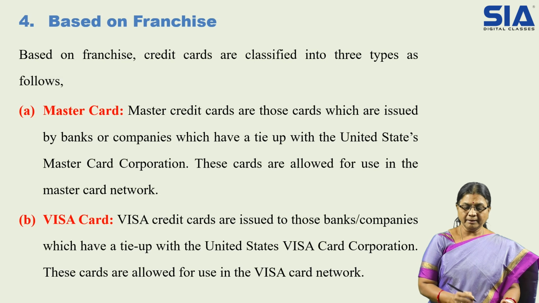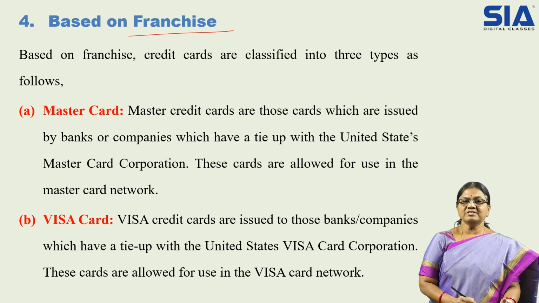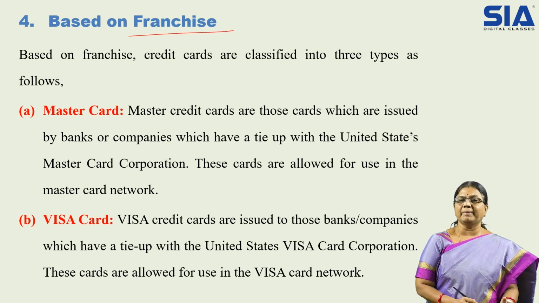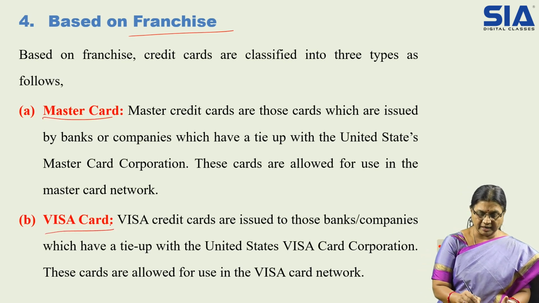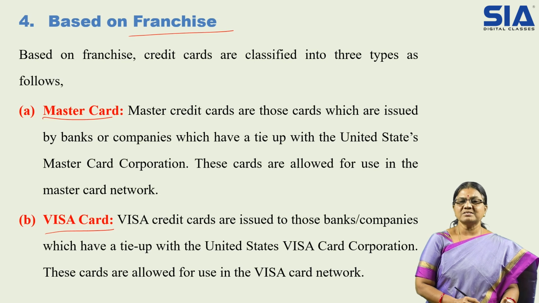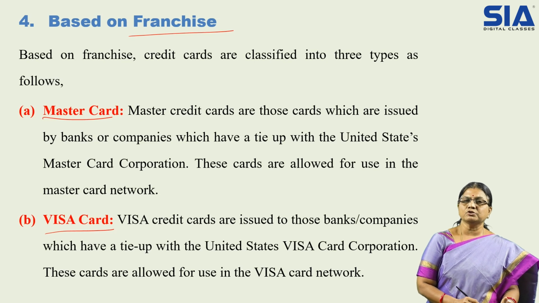Then next is again based on the franchise. Franchise is some agreement that will be made. So on the basis of franchise, it is categorized into three types: one is MasterCard, another is Visa card, and other cards. So MasterCards are those cards which are issued by banks or companies which have a tie-up with the United States MasterCard Corporation. So there will be a tie-up between the country and the United States MasterCard Corporation, and they will issue MasterCard.